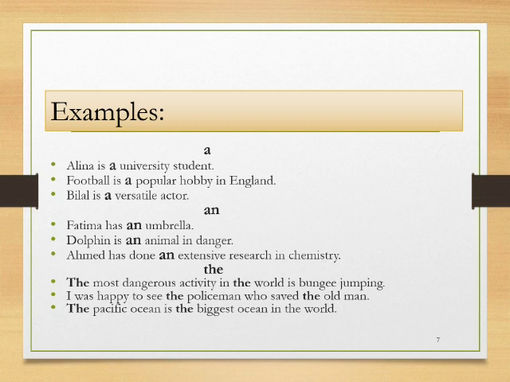Examples for an. Fatima has an umbrella. Over here, we have a vowel sound and we have used an. Umbrella gives us the sound uh, which is a vowel sound. Dolphin is an animal in danger. Ahmad has done an extensive research in chemistry. Research is singular and countable. That's the reason we have used an over here.